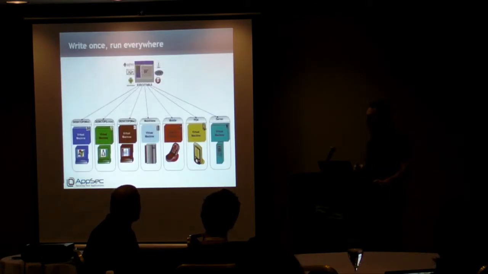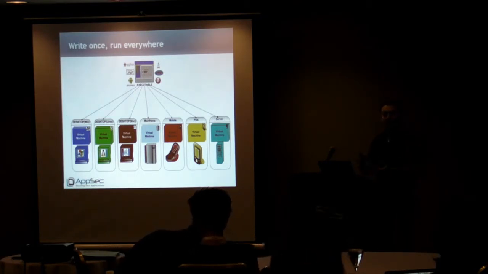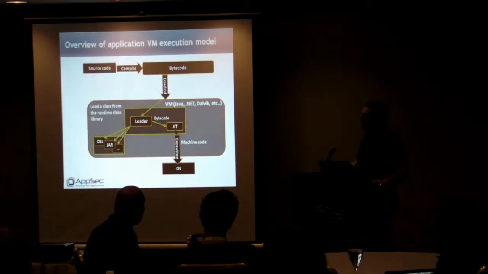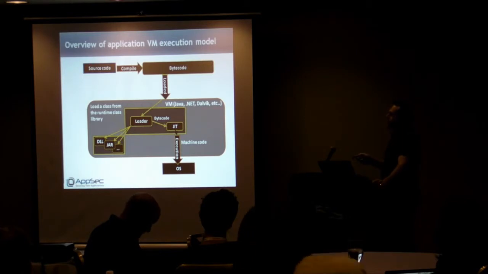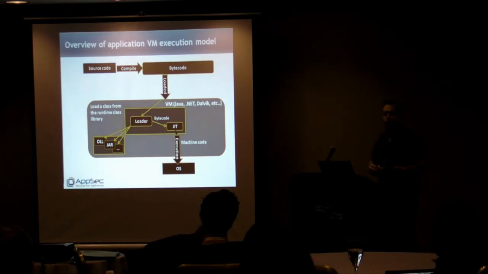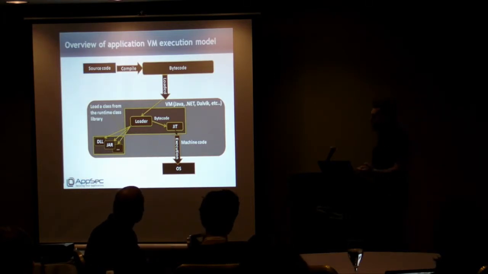The idea of the virtual machine allows us to write the executable once and run it everywhere. The application virtual machine performs the translation to the machine-specific instruction set at runtime. When we're talking about the application-level virtual machine execution model, we have the source code, which is compiled to the bytecode, to the intermediate language, which is a kind of abstract-level assembly code. It's very similar to the assembly code that you are familiar with, but it has the notion of objects, of inheritance, basically everything that relates to higher-level code.